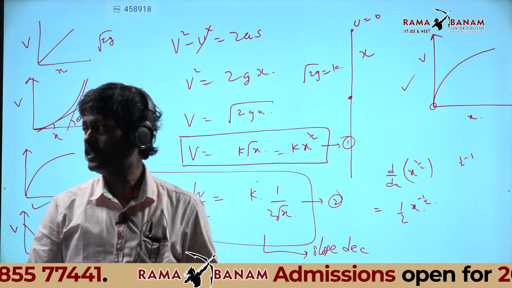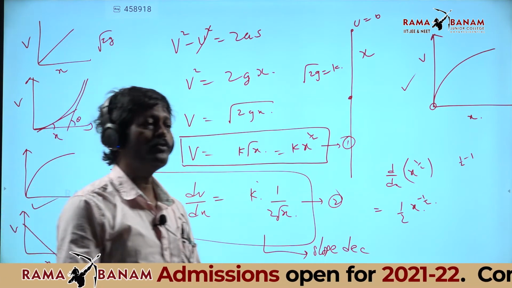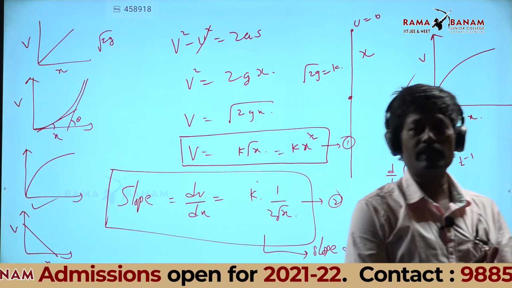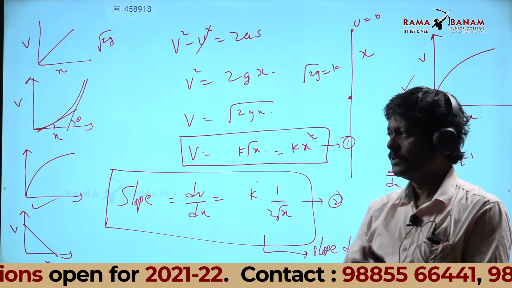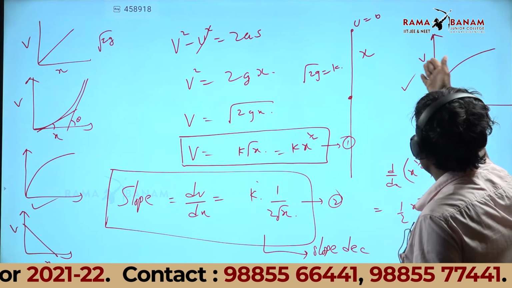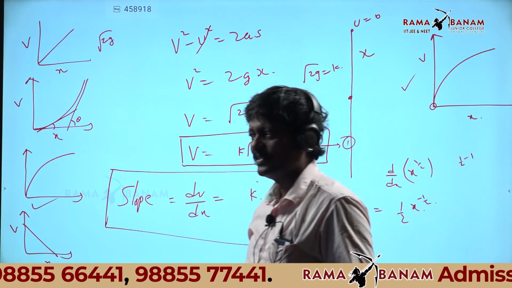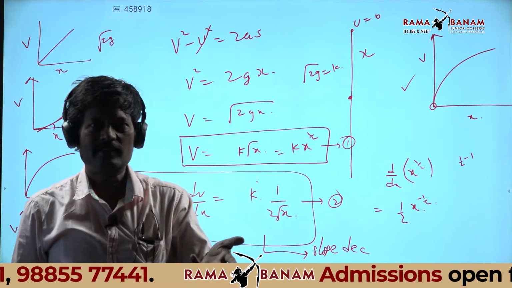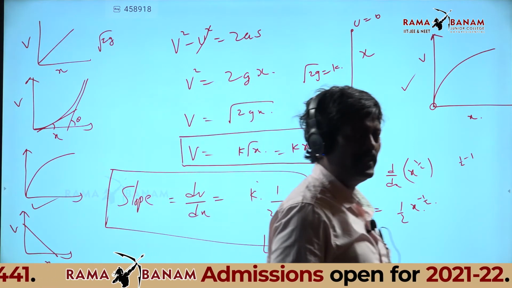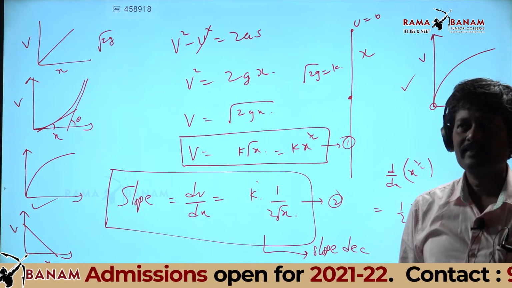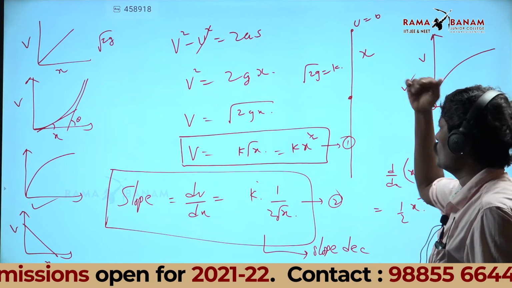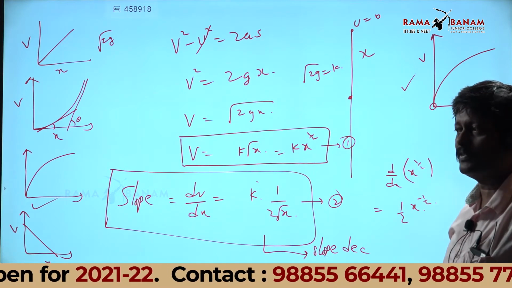Now you may ask, sir, why didn't you take s equal to ut plus half gt square? In the options, v and x are given. X means s, displacement. Since v and displacement are given, why should I take v equal to u plus at or s equal to ut plus half at square?